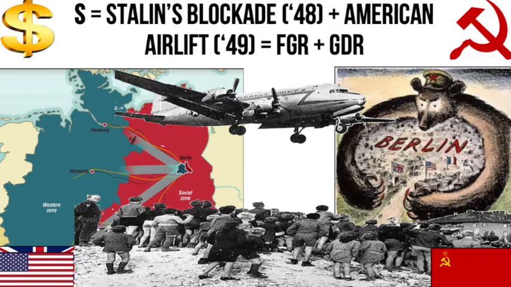This was a huge propaganda victory for Truman, as he and the American and British militaries looked like the good guys flying in supplies to starving West Berliners. And on the other hand, Stalin looked like the bad guy. It was a propaganda defeat for Stalin, as he looked like the aggressor. Stalin could have shot down those planes, but again, he did not want to risk World War III. So Stalin's Berlin blockade and the American airlift also revealed to us that neither side was really willing to risk war in 1948 and 1949.